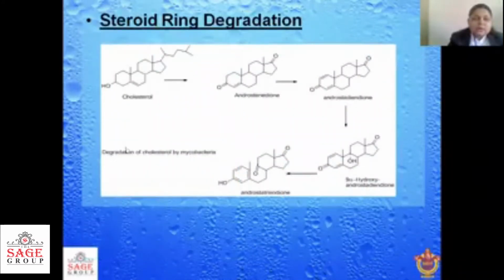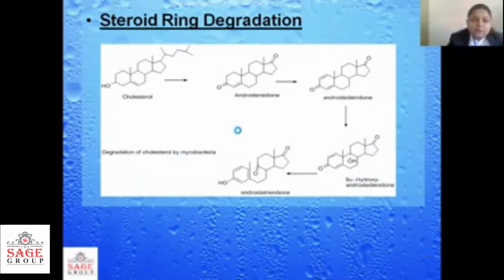Like that, steroid ring degradation can also take place. Here you can see cholesterol is degraded into androstenedione, then 9-alpha hydroxy androstenedione, and further products, with the help of Mycobacteria. The species here are Mycobacteria. So like that, we can create different types of steroids with the help of microorganisms.